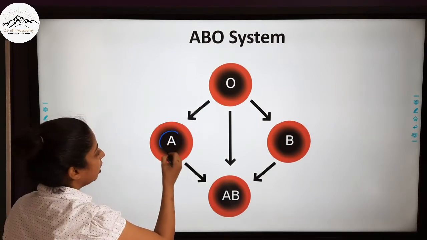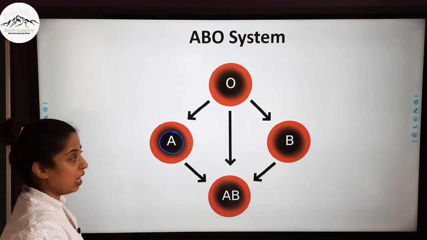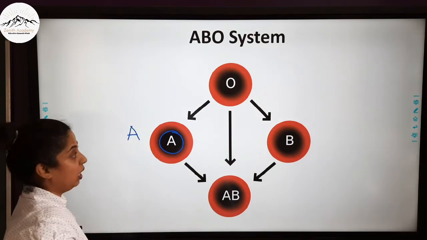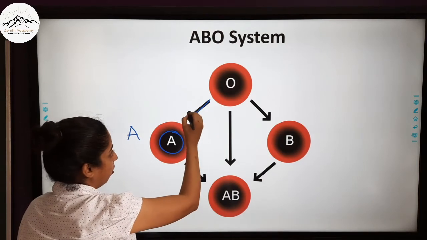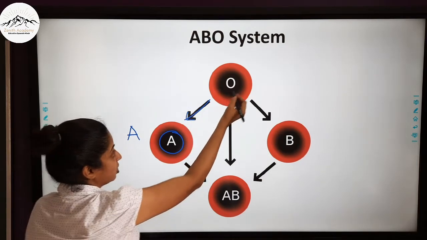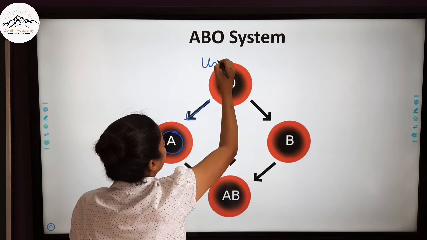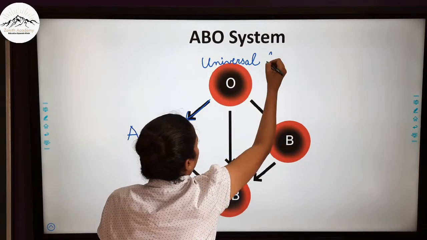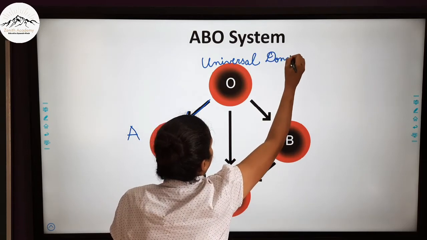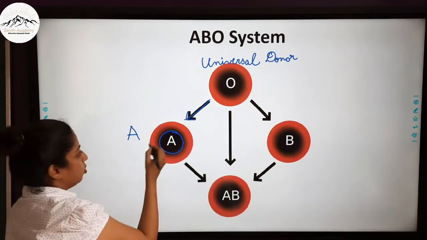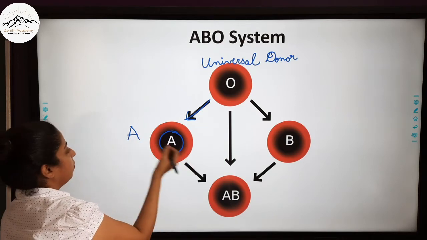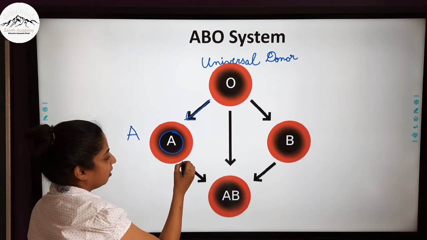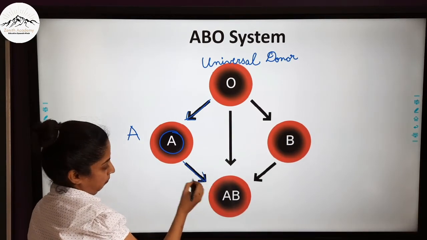Now you can see here a person with blood group A can take blood from a person with blood group A. It can also take blood from a person of blood group O because O is a universal donor. O can donate to anyone. So A can take blood from A and from O, and it can give its blood to AB.